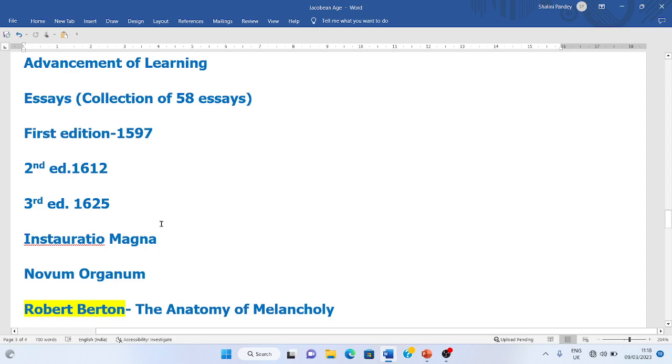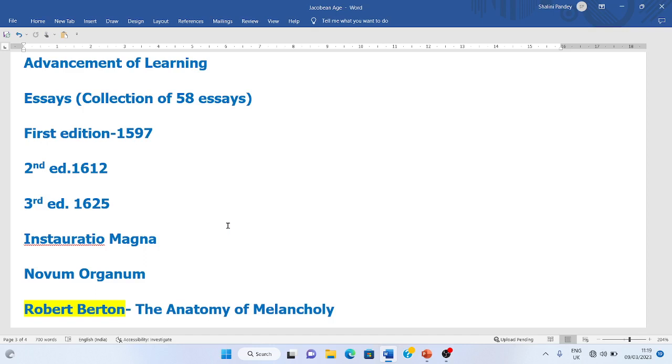Now we will discuss one more important work of Francis Bacon, which is Instauratio Magna. This work is very important. Here we can see that it is not in English, it is written in Latin. And this work is very important because it is divided into 6 books.